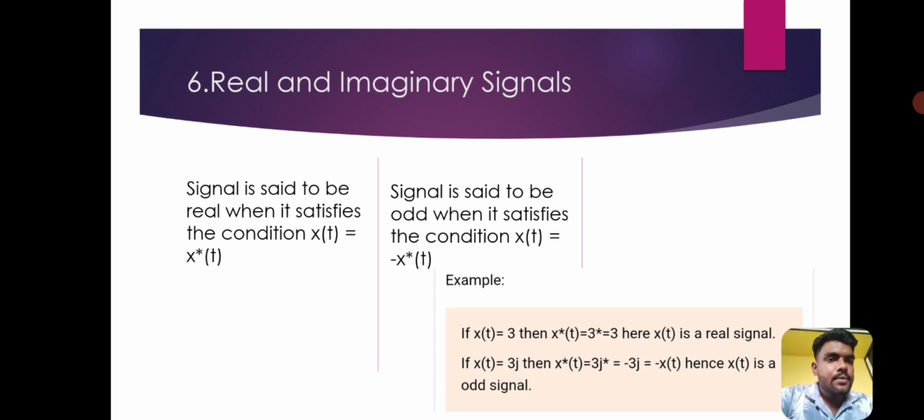For example, if x(t) = 3, then the conjugate of x(t) is the conjugate of 3, which is equal to 3. Here x(t) is a real signal. If x(t) = 3j, then the conjugate of x(t) is the conjugate of 3j, which is equal to -3j, which is equal to -x(t). That is an imaginary signal.